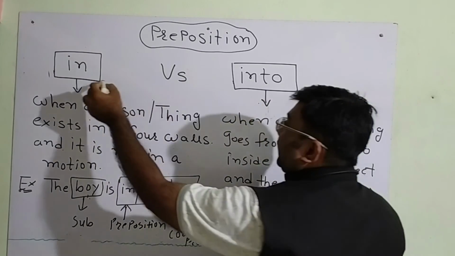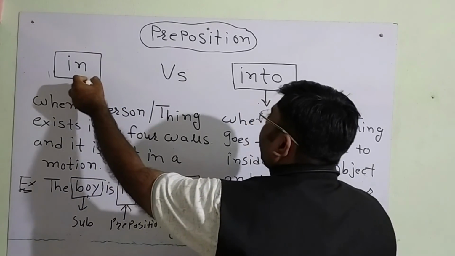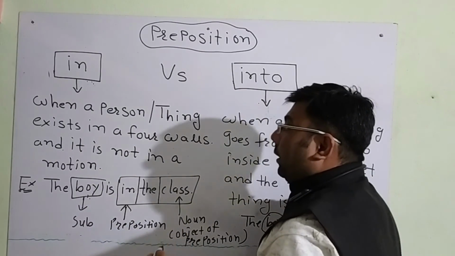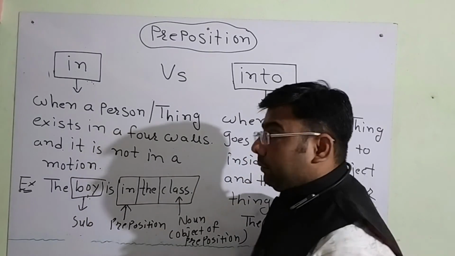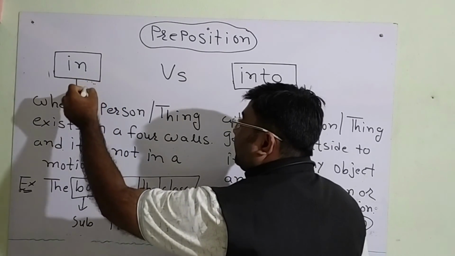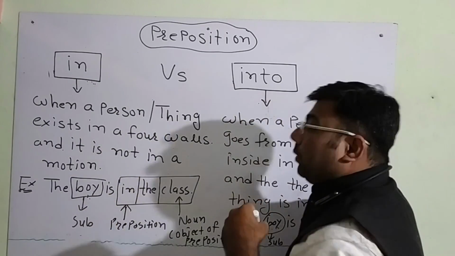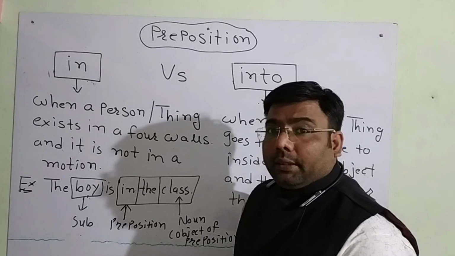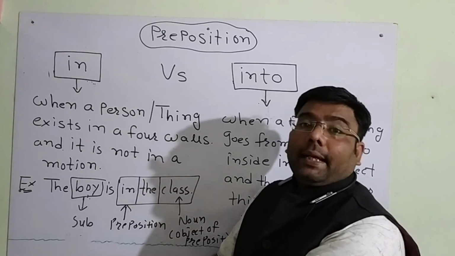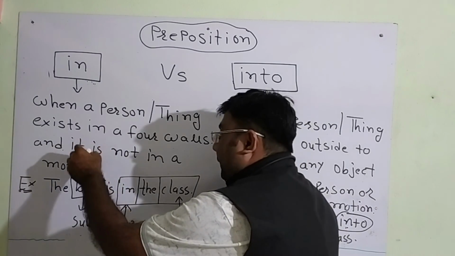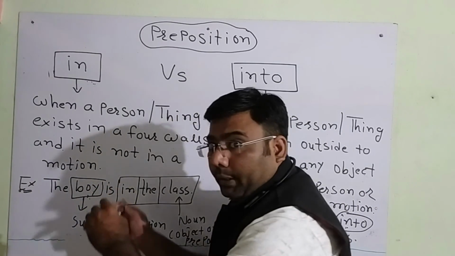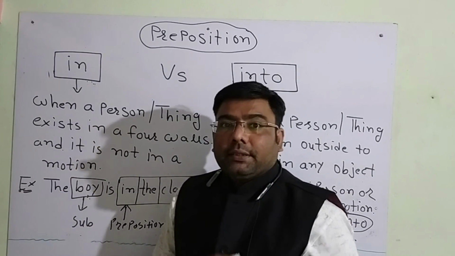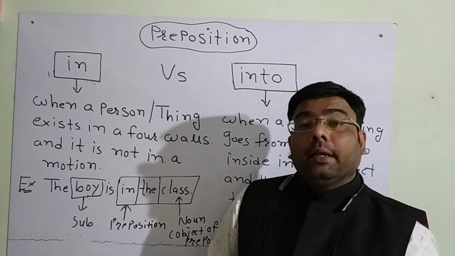The meaning of the prepositions in and into is the same, but the difference is motion. The preposition in does not show any motion. The preposition into shows the motion of the subject, and that subject is going inside any object. But in this case, the subject is already inside that object, right? So this is the difference between in and into.